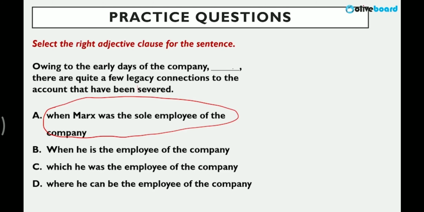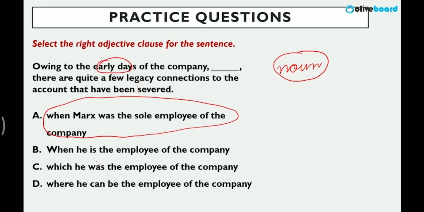Here, owing to the early days of the company, we need a noun clause firstly, right? Sorry, we're describing a noun, so an adjective clause is required. So, owing to the early days, when Marx was the sole employee of the company. Here, additional information that we are adding on to these early days, a noun phrase, right? So C and D are incorrect because the sentence is referring to a time frame in the past.